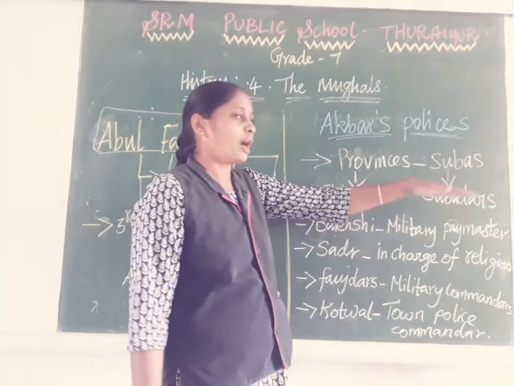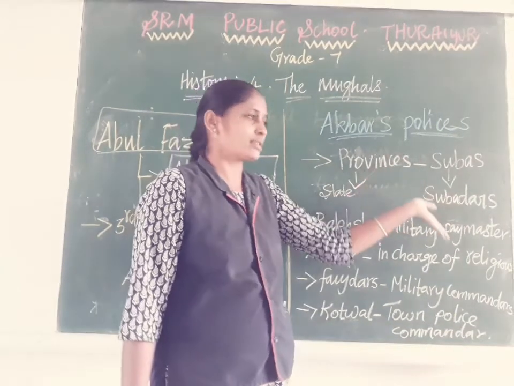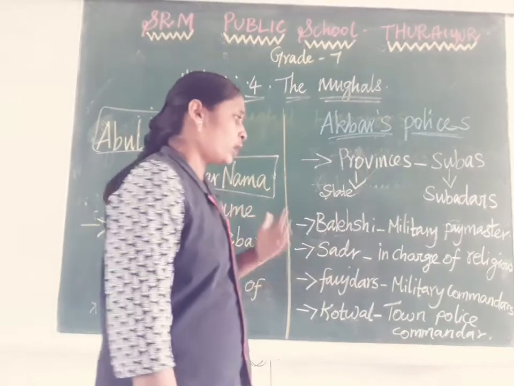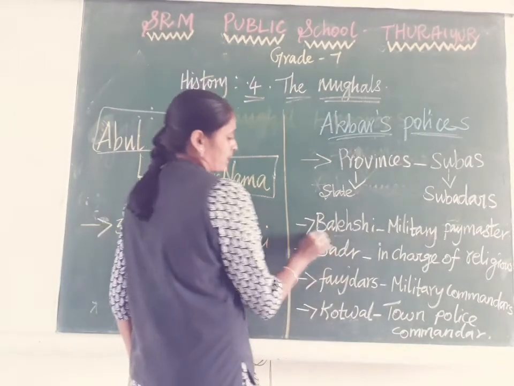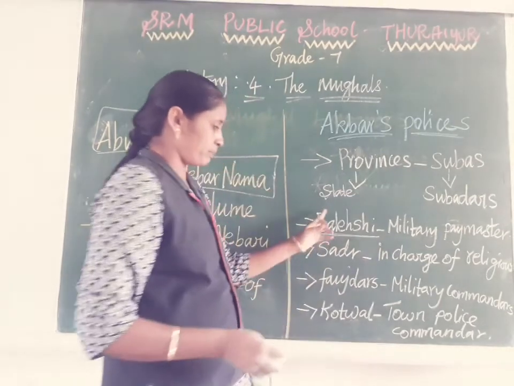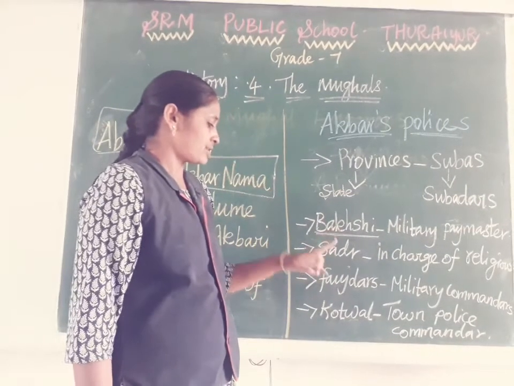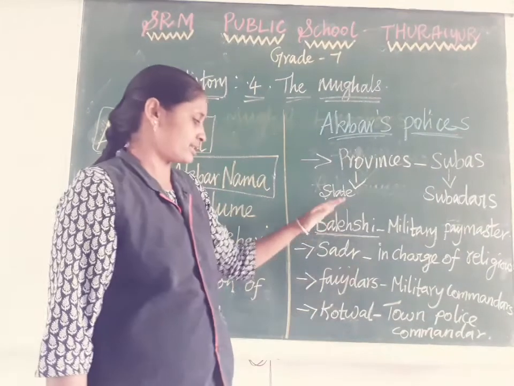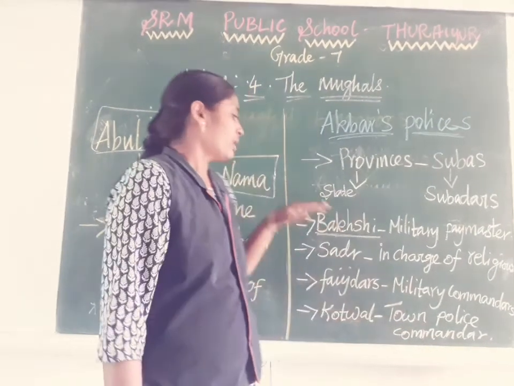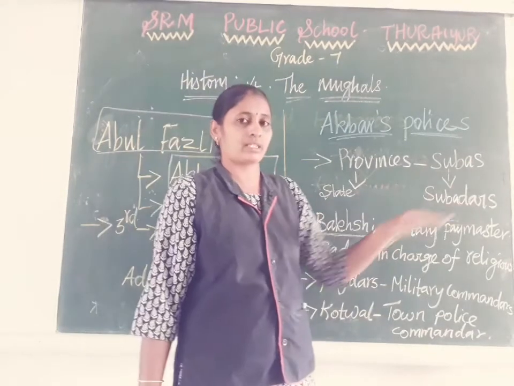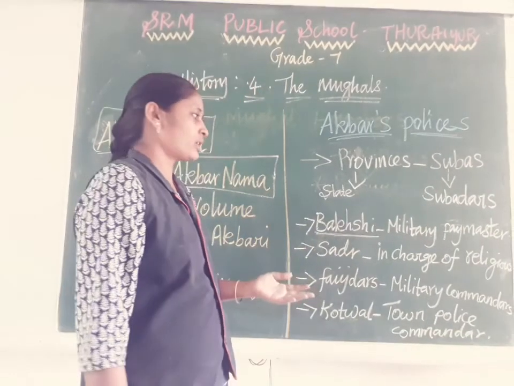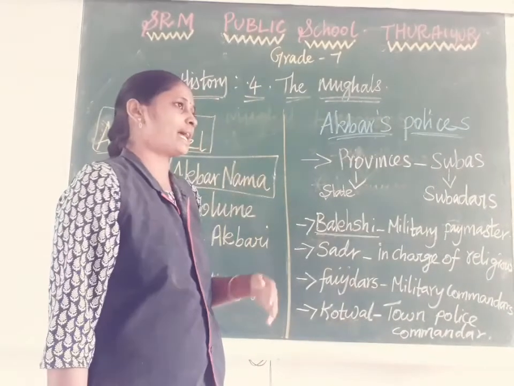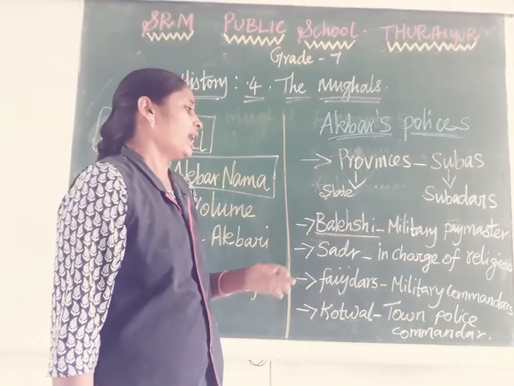The people who supported the Subedars, the assistants who worked under them, were Bakshi, Sadars, Faujdars, and Kotwal. These are all Persian words. Bakshi means military paymaster; he is in charge of the military and of paying the salary of military people.